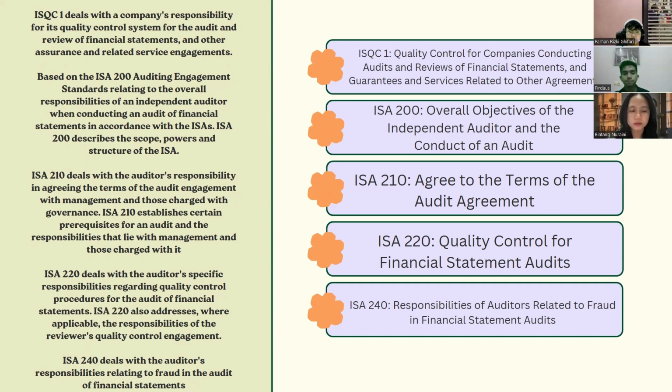The fourth rule is ISA 220, namely quality control for an audit of financial statements. This rule deals with the auditor's specific responsibilities regarding quality control procedures for the audit of financial statements. It also addresses, where applicable, the responsibilities of the engagement quality control reviewer.